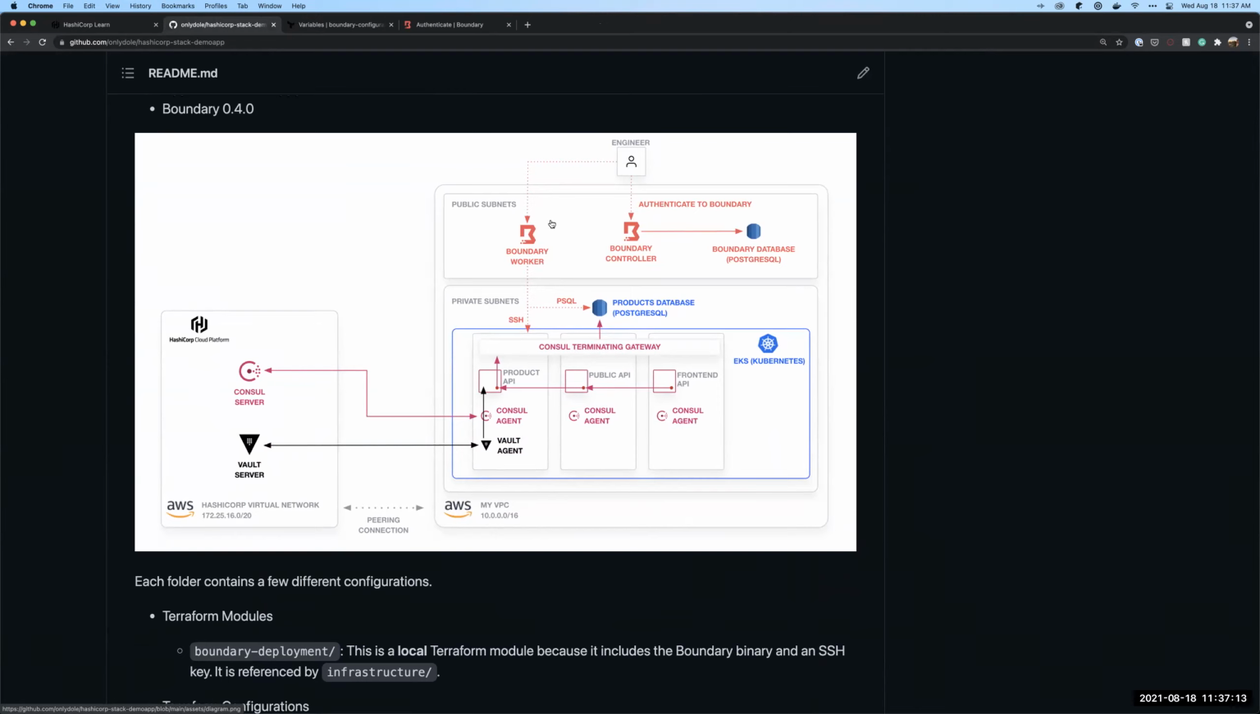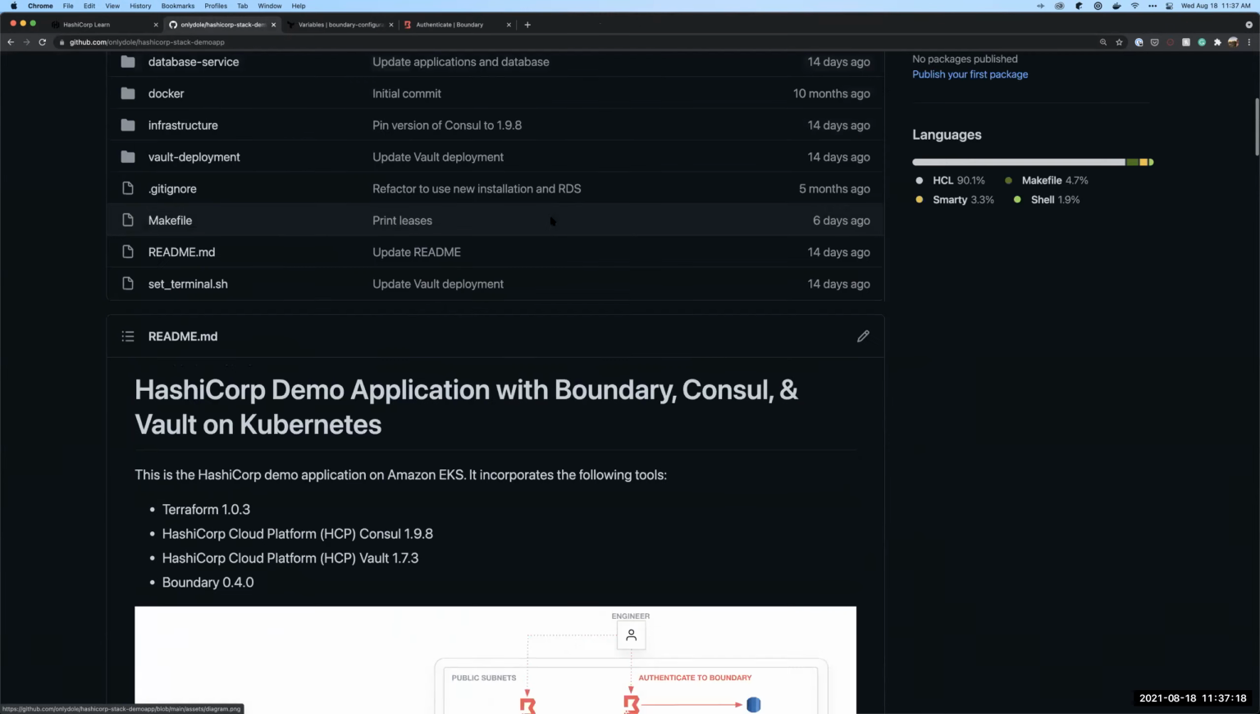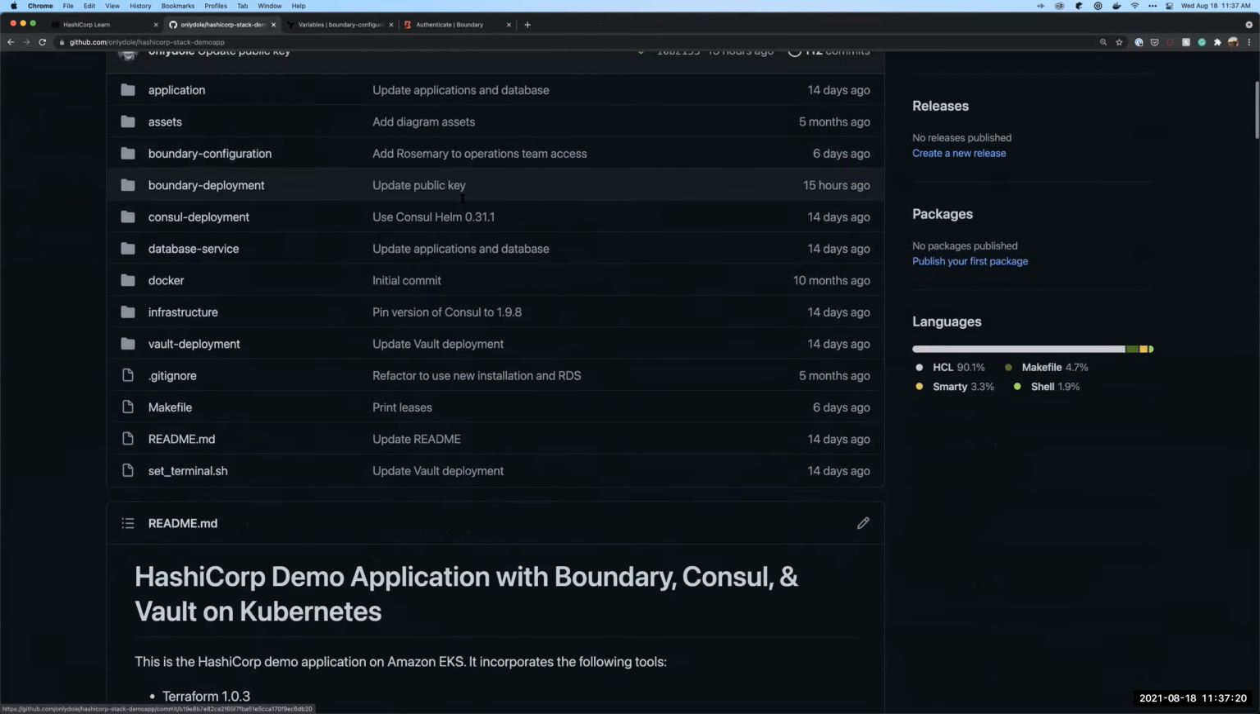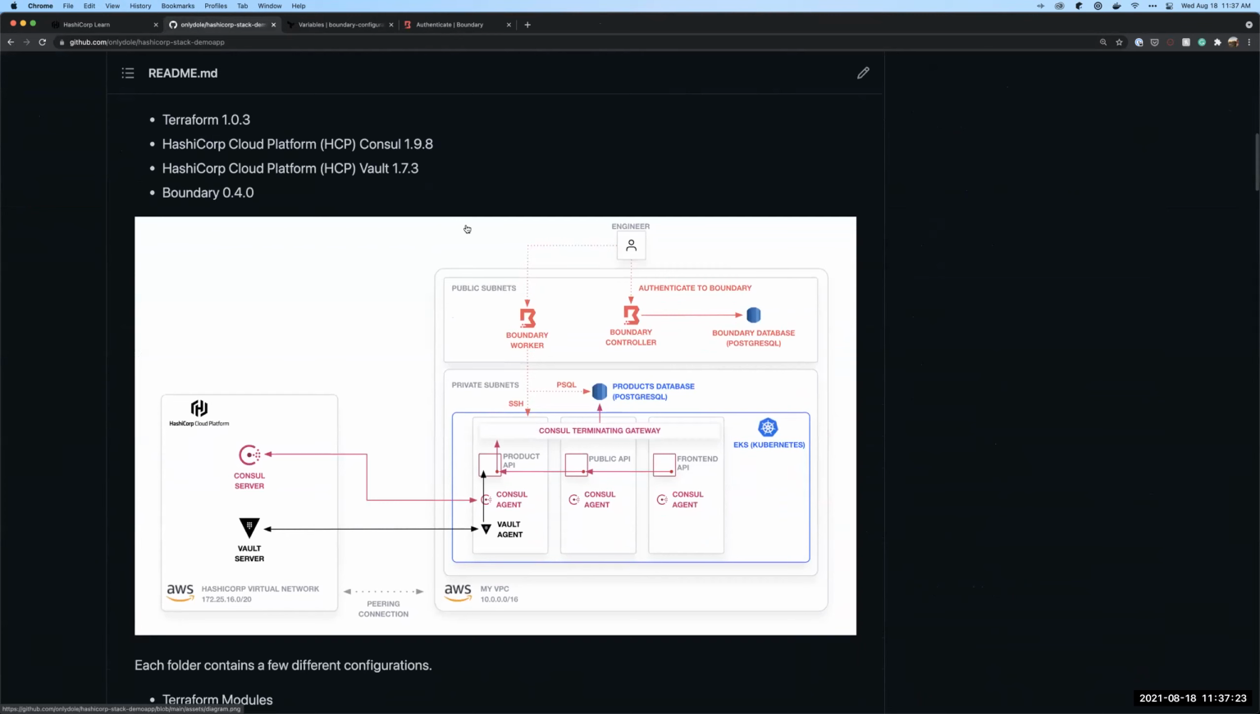So I have forked my colleague Rosemary Wong's HashiCorp Stack demo app. What this does is use Terraform to set up Boundary, EKS, and an RDS instance. What we're going to do in this demo today is use Boundary to log into the EC2 instance as well as the RDS database. And then we're going to populate some data to show I'm not just connecting to this, I'm actually able to push some data in.